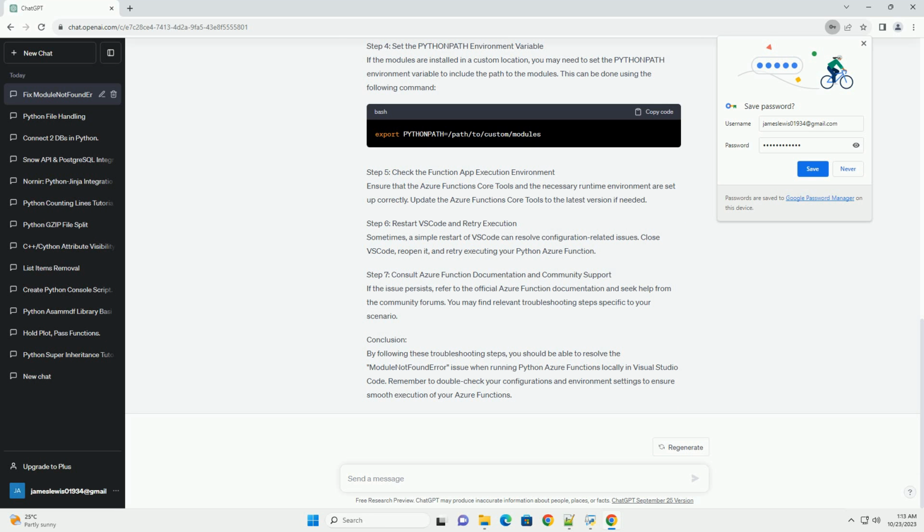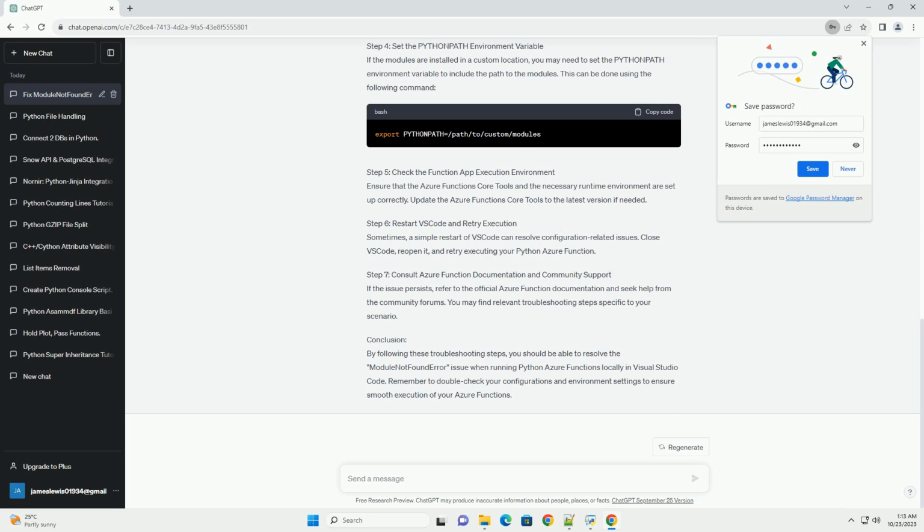Use pip to install any missing dependencies. Navigate to your project folder and run. Check your import statements in your Python code. Ensure that they match the structure of your project and the installed packages. In VSCode, open your project folder and click on the Python interpreter version in the lower left corner. Select the interpreter from your virtual environment.